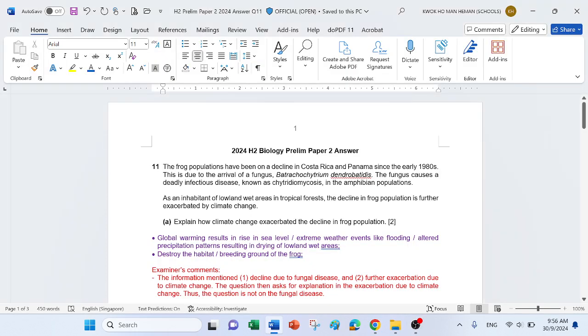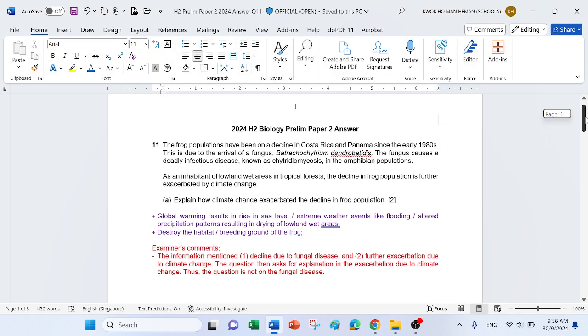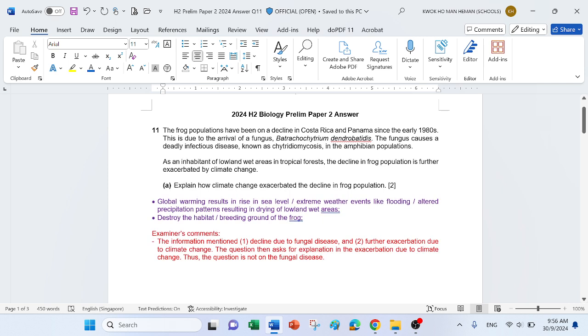Okay, last one, paper 2, question 11 on climate change. Let's read the information first. Here it mentioned that the frog population is in decline due to a fungus, which causes a deadly disease. Then it went on to talk about climate change, that further affects and causes a further decline in the frog population because of the habitat, which is the lowland wet areas in the